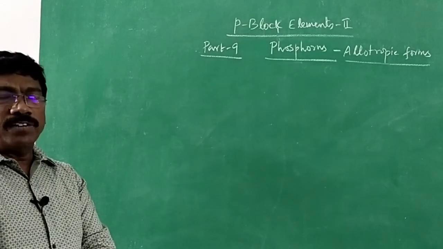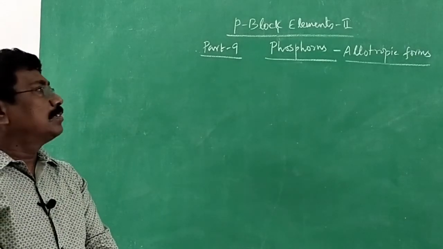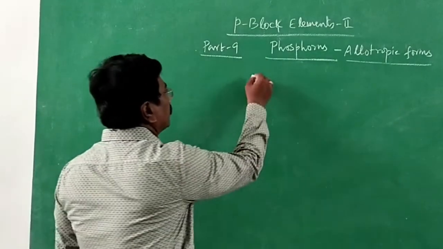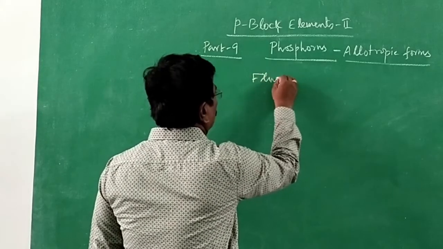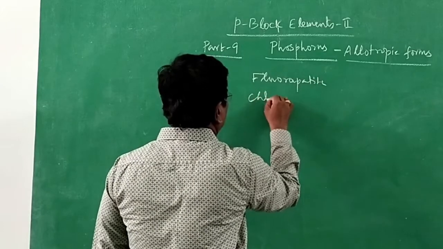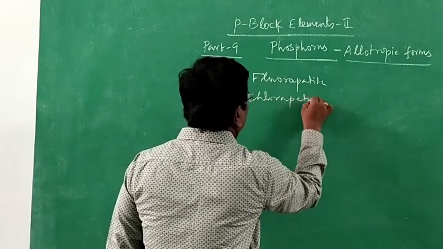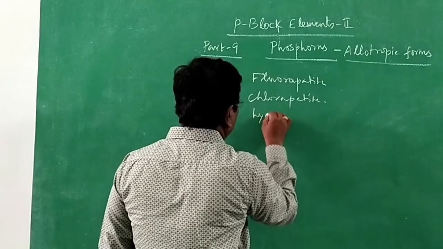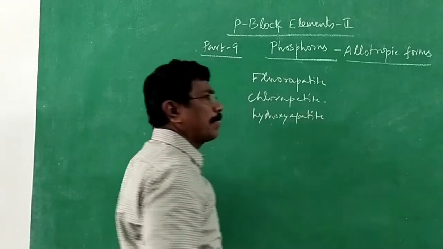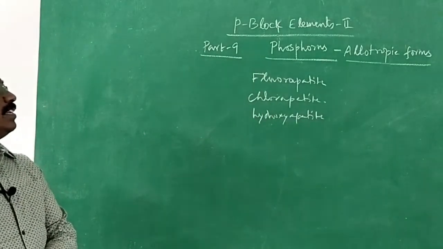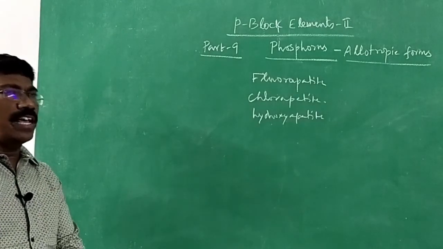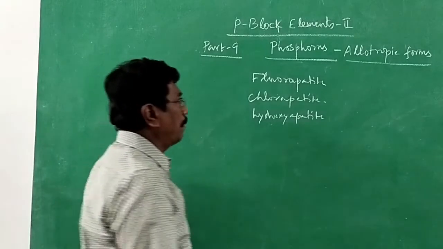Phosphorus is mostly obtained from phosphate salts, which are available in the form of fluorapatite, chlorapatite, hydroxyapatite. What are they? They are a mixture of calcium phosphate with calcium fluoride, calcium phosphate with calcium chloride, and calcium phosphate with calcium hydroxide.